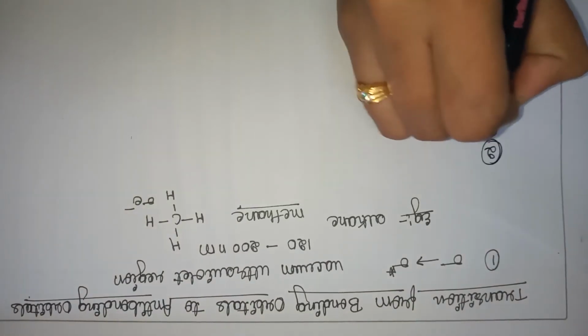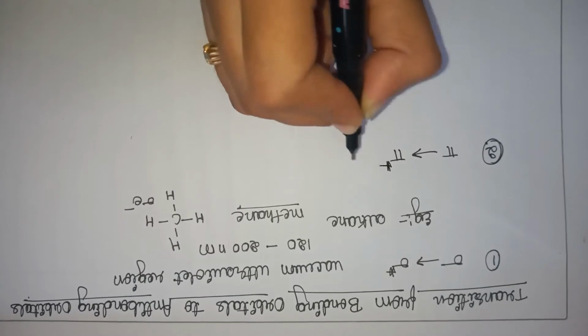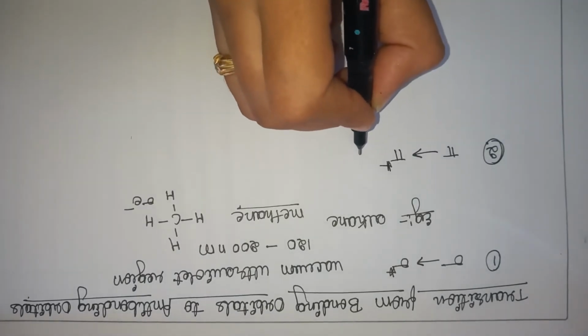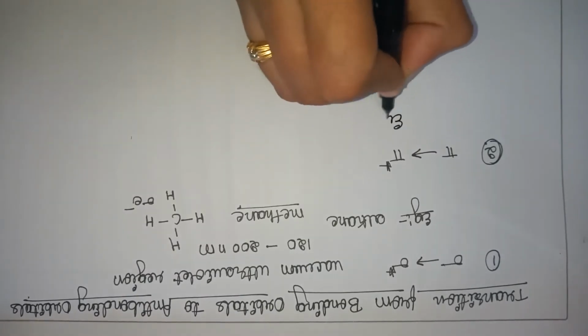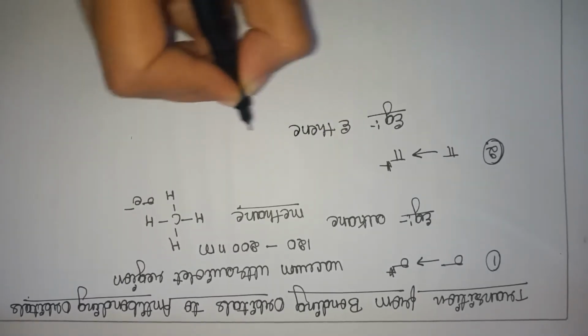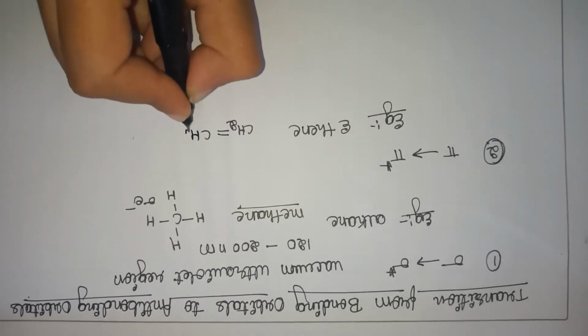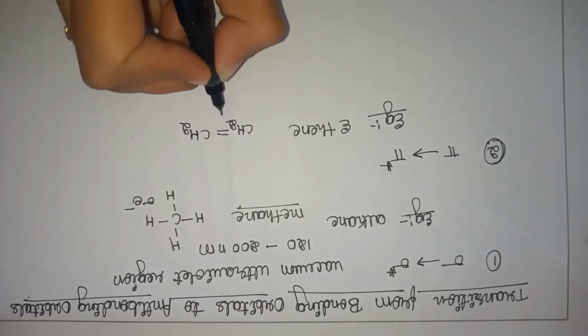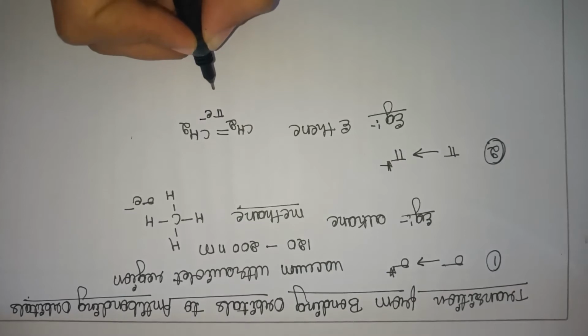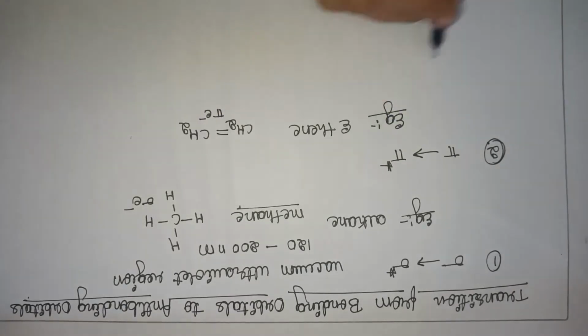And the next type is the pi to pi star transition. Here we are taking an example of ethene. In ethene it is CH2 double bond CH2. We have a double bond, and here we have pi electrons which undergo transition from pi to pi star.